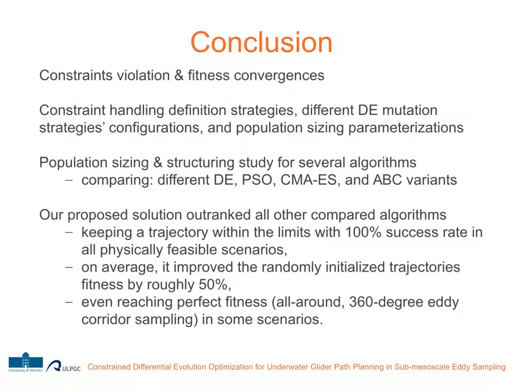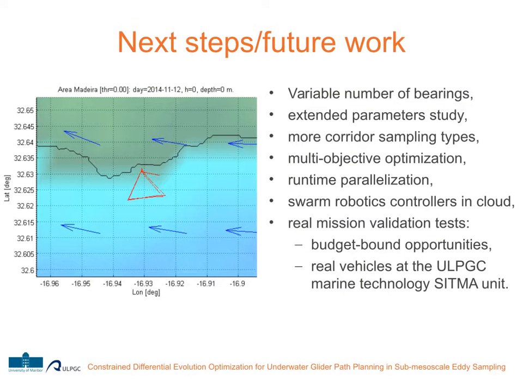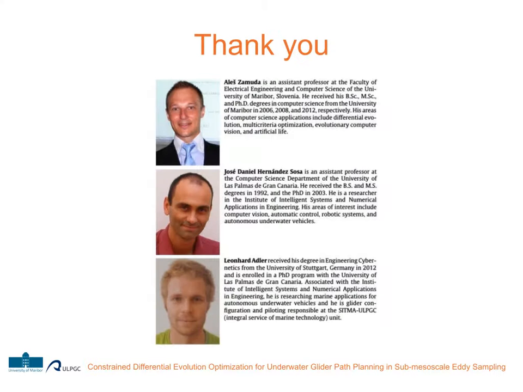We presented a new constraints handling approach to automatic underwater glider path planning, selecting a proper DE configuration and comparing it to other optimizers. As seen, our solution outranked all other variants and was able to keep a trajectory within the border limits, also reaching perfect fitness in some scenarios. We also identified some next steps for future work, ranging from DE mechanisms to extending glider missions.